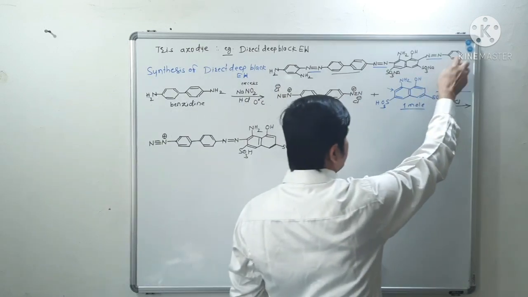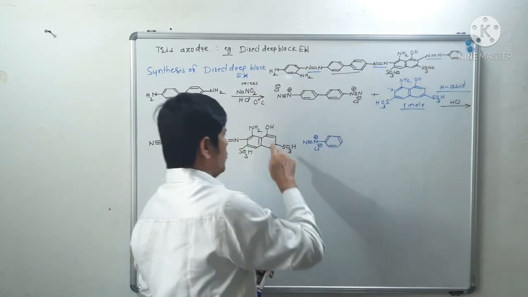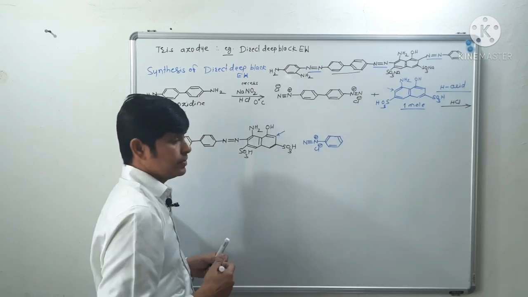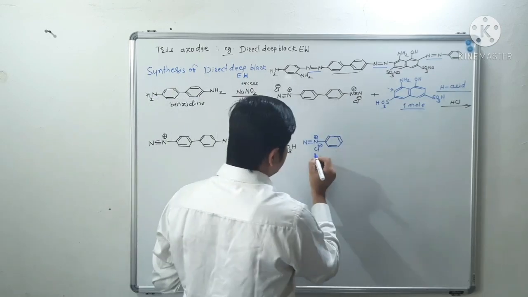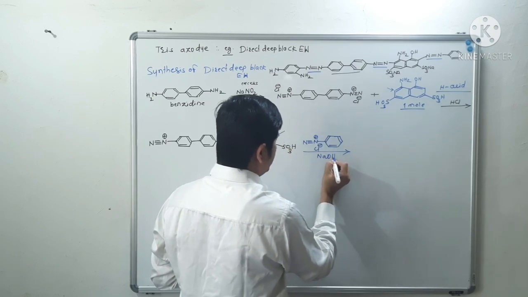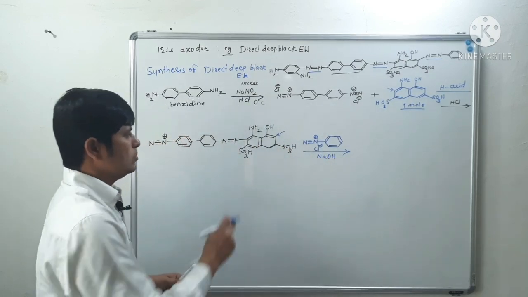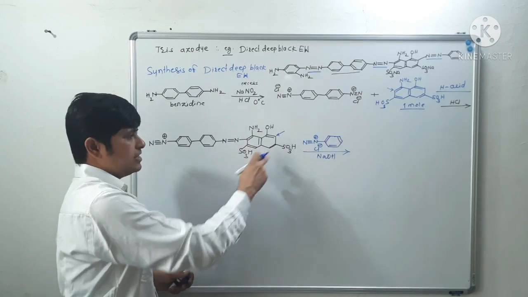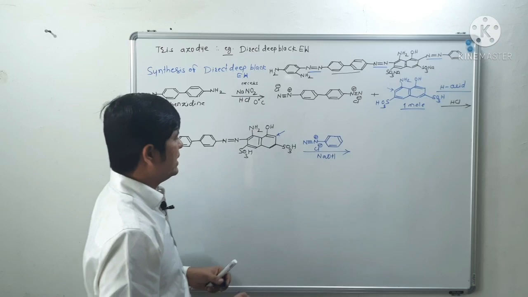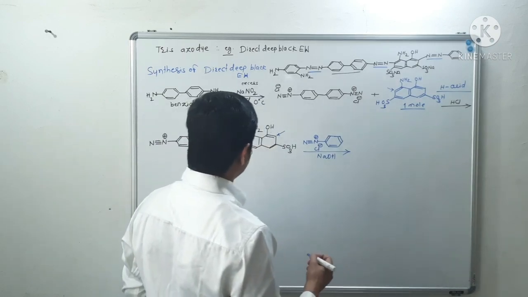So we have to introduce this group at this position. This coupling is carried out in an alkaline medium, sodium hydroxide, so the acidic SO3H group will get converted into its sodium salt. So we will have the next structure.